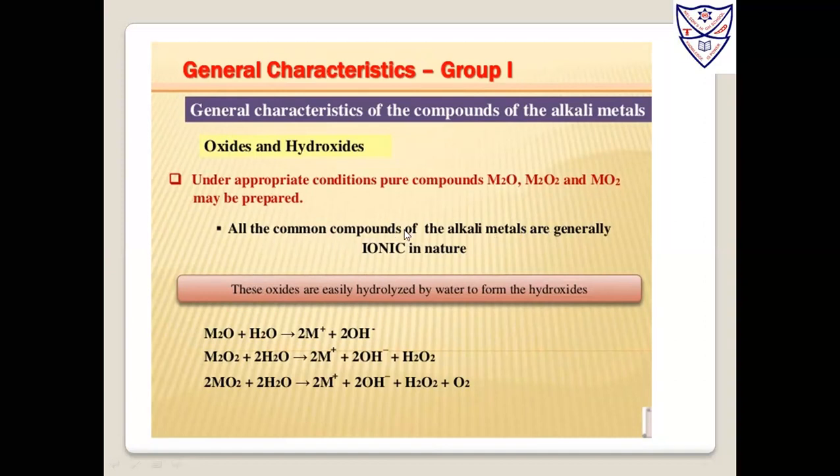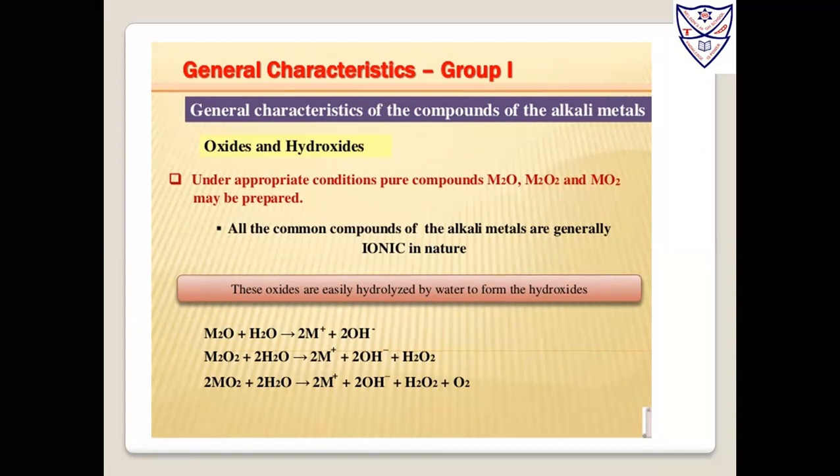All the common compounds of the alkali metals are generally ionic in nature. What is the meaning of ionic? There are two types of bond, ionic and covalent. Ionic means donating and accepting of electrons, which comes between a metal and a non-metal, and covalent bond means sharing of electrons, which comes between a non-metal and a non-metal.